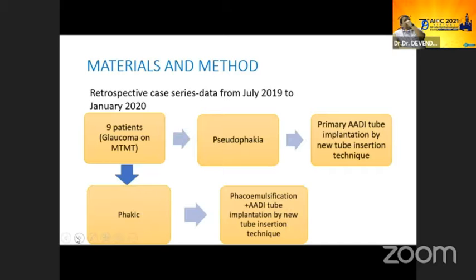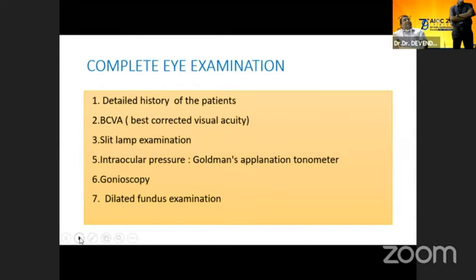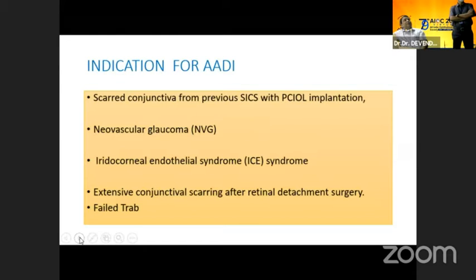Coming to materials and methods, this is a retrospective case series from July 2019 to 2020. Nine patients were selected: 5 were pseudophakic and 4 were phakic. Pseudophakic eyes underwent AADI implantation, while the phakic eyes underwent phaco with AADI implantation. The inclusion criteria: patient age more than 16 years, undergoing AADI implantation into the sulcus, and a minimum 3-month follow-up. A complete examination was done. The indications for AADI were neovascular glaucoma, iridocorneal endothelial syndrome, failed drainage surgery, and extensive scarring due to previous surgery.